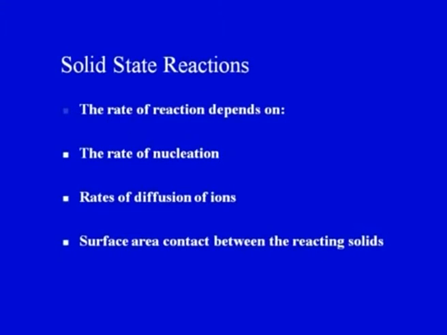Now, solid state reactions. The rate at which the layer or reaction products form depends upon the rate of nucleation. Nucleation always starts the process or the reaction. It also depends on the rates of diffusion of the ions, as we have seen that ions diffuse from A to B and B to A, as well as the surface area contact between the reacting solids.